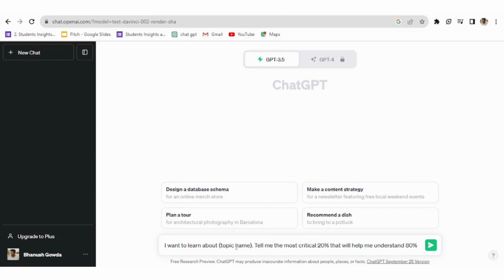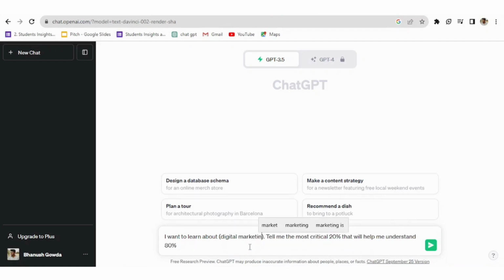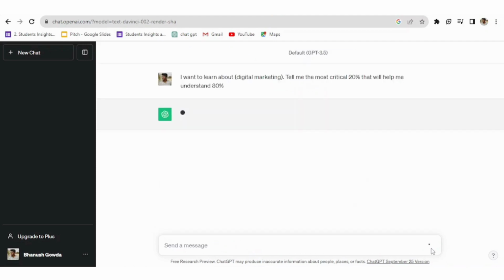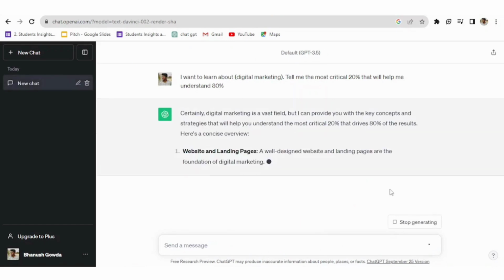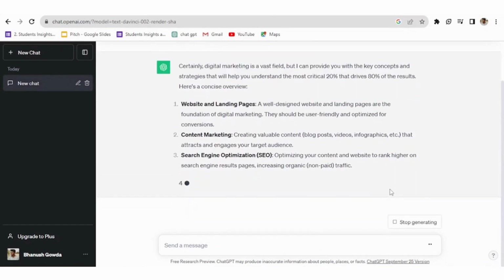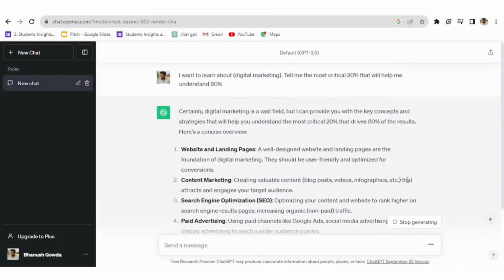Alright, so now instead of the topic name, I will just take an example. This is basically a template, right? As an example, I will take digital marketing. Now I want to learn digital marketing from our mentor ChatGPT. So let me place the topic name as digital marketing. And now let's see how this goes. And alright, here we go.